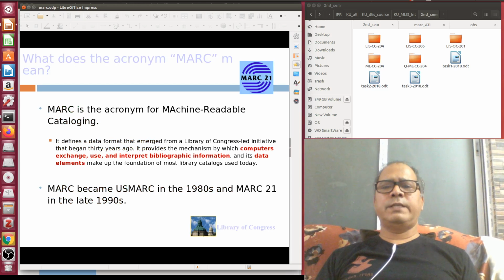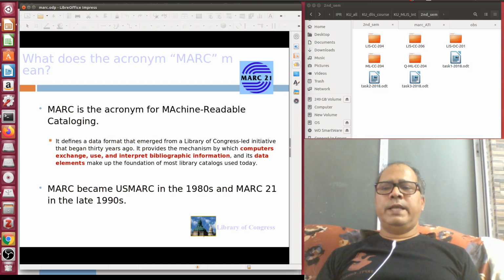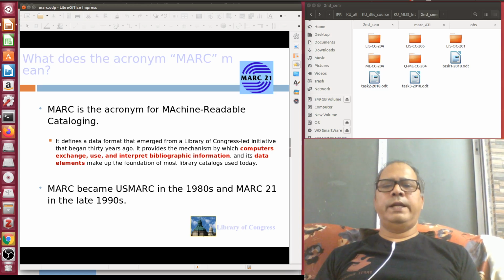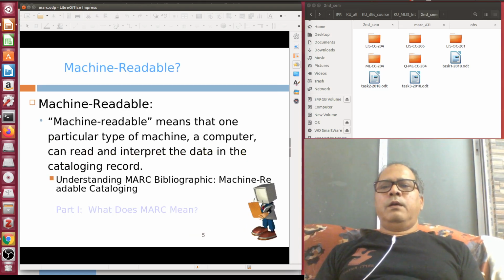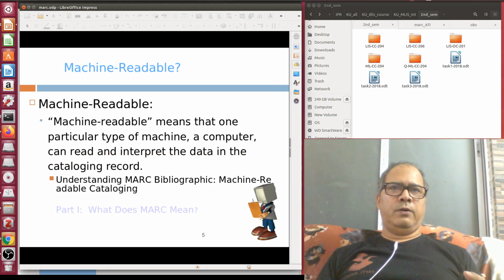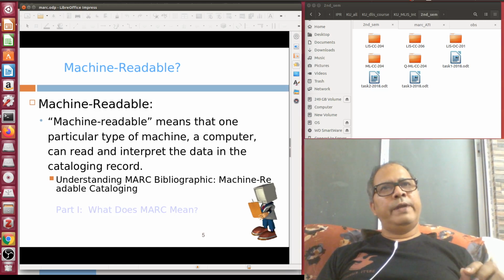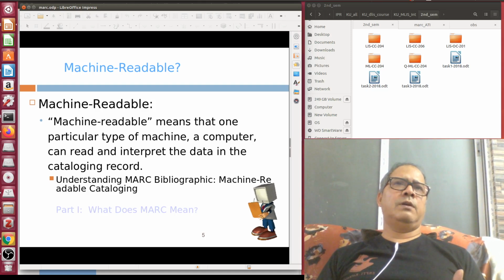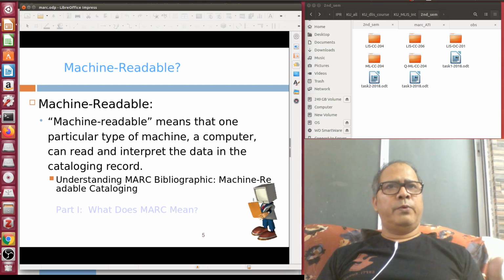So MARC simply stands for machine readable cataloging. As I said, it started as US MARC in the 1980s, and then became MARC 21 in the late 90s, or rather 1999 to be specific. Then why is it called machine readable? Because when you are entering data in the card catalog, that is human readable. So you are never writing title is equal to Prolegomena to library classification, author is equal to Ranganathan SR. In this way you are not writing. You understand that if you present this particular card format, first will come the personal name or corporate name, then it will be followed by the title.